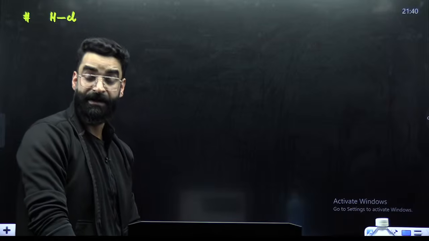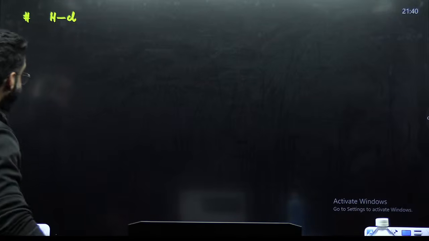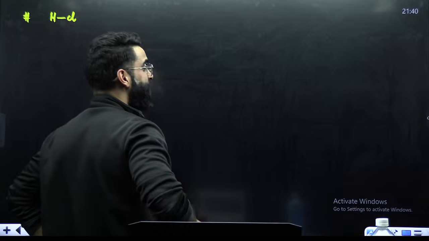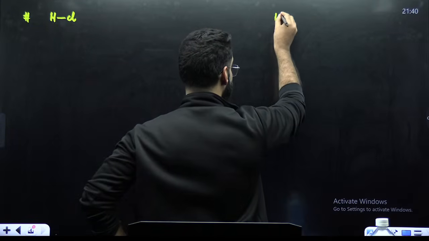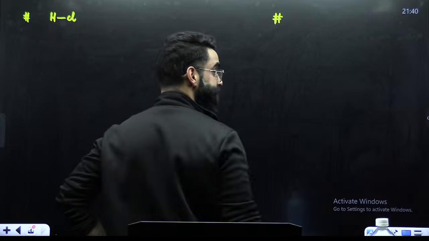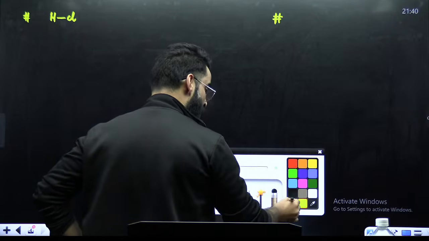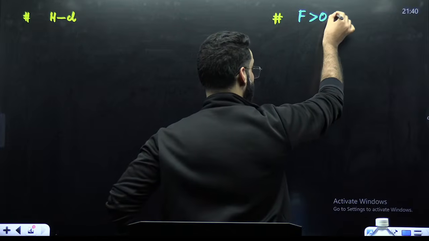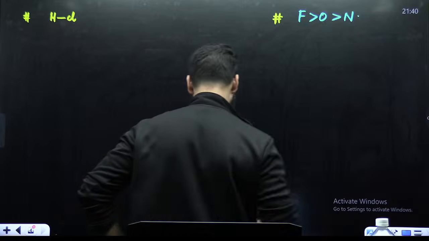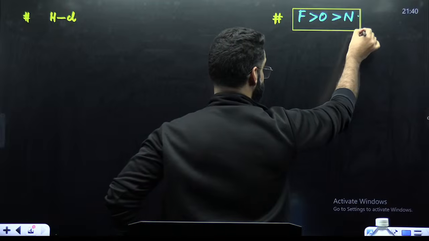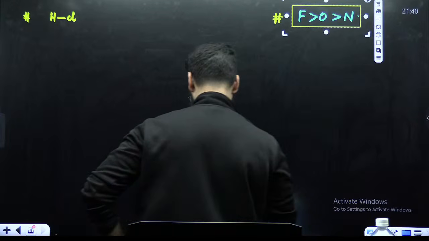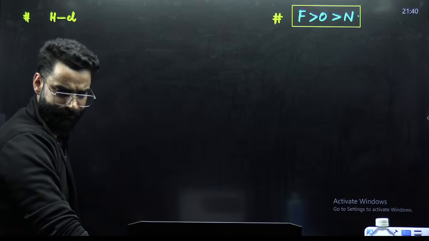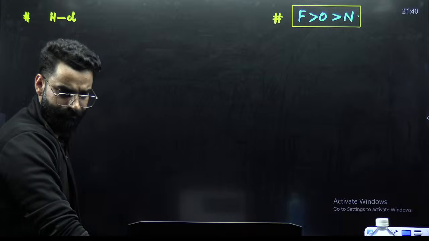Now, my dear students, one thing I would want you to remember from now onwards: in your periodic table, the most electronegative element is fluorine, followed by oxygen, followed by nitrogen. This is something which you should know, right?